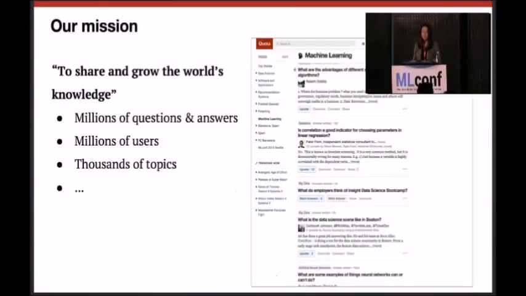Okay. So with that in mind, let me first give you a quick introduction of what Quora is. Quora is the best source for human knowledge on the internet. And our mission is to share and grow the world's knowledge. And we mainly focus on the format of questions and answers to achieve that mission.